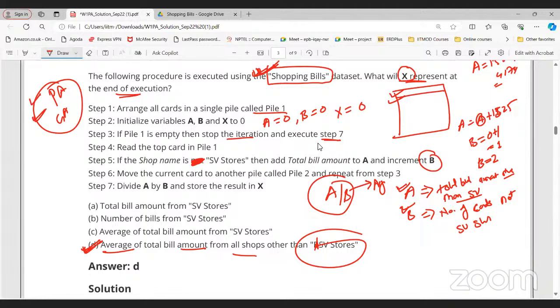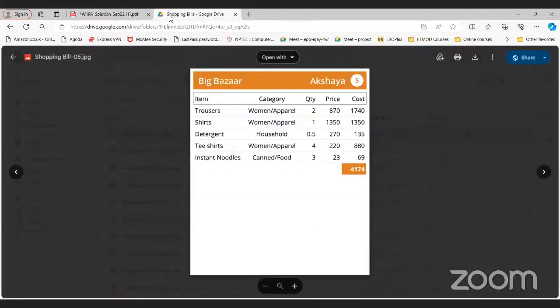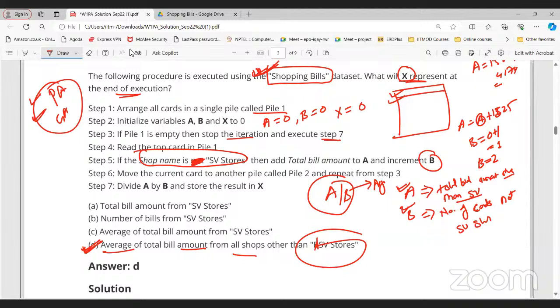So we will just increment B as the total number of cards of only SV stores. B equals B plus 1. Yes, sir, understood. Thank you. Then the answer will be C, the average total bill amount from SV store, if not is not there.